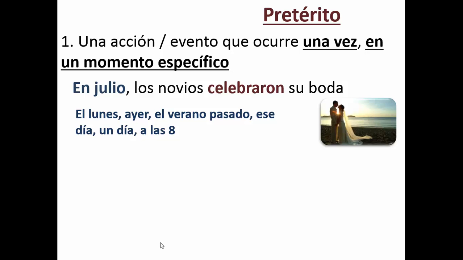There's also trigger words. If you see these words, then you know that you need to use the preterite tense, like el lunes, Monday, ayer, yesterday, el verano pasado, last summer, ese día, that day, one day, un día, or a las 8, a specific time. So right now I want you to stop the video and I want you to fill out number 1, where it says write a sentence using one of the preterite triggers and a word from chapter 4.